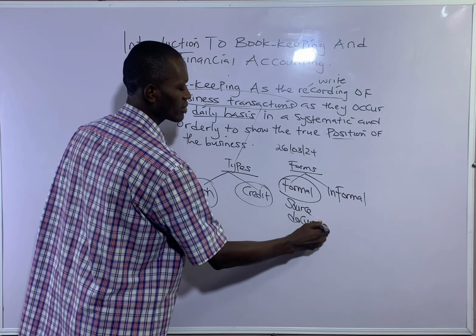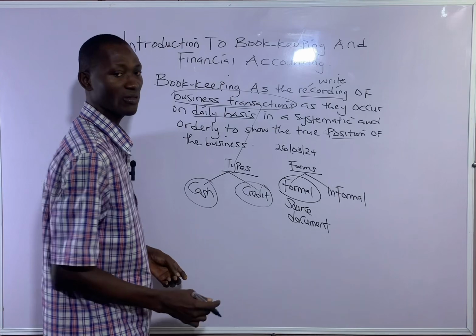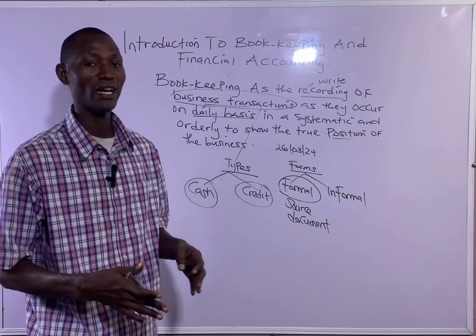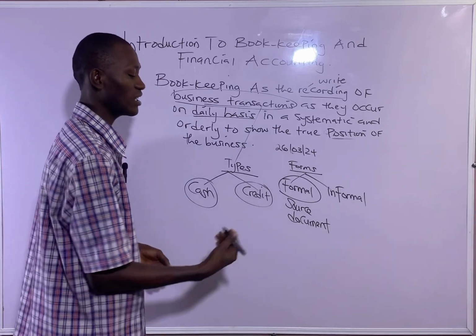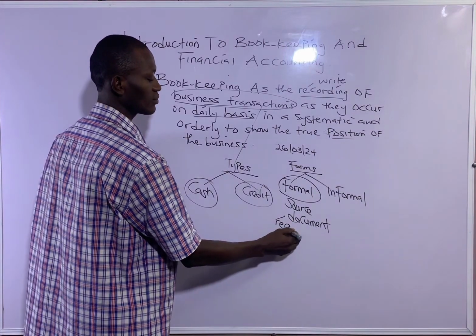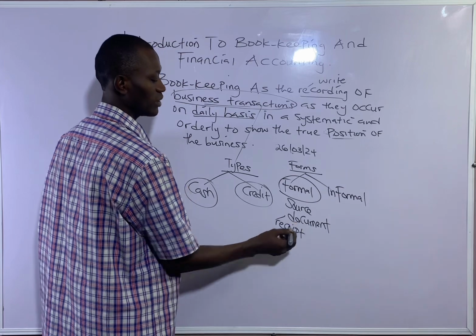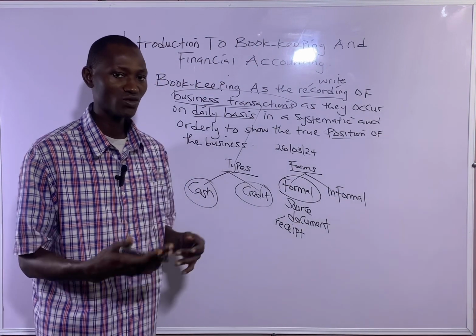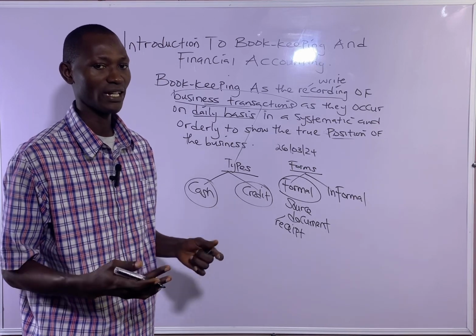Source documents provide evidence about a transaction that has taken place between a knowledgeable buyer and a knowledgeable seller. A good example is receipts. Examples of source documents is what? Receipts. Receipts provide evidence about the transaction that has taken place between a buyer and a seller.